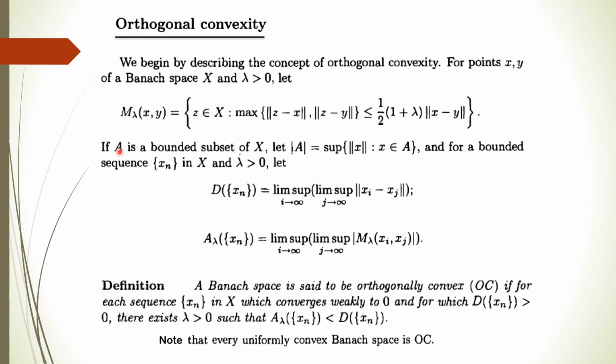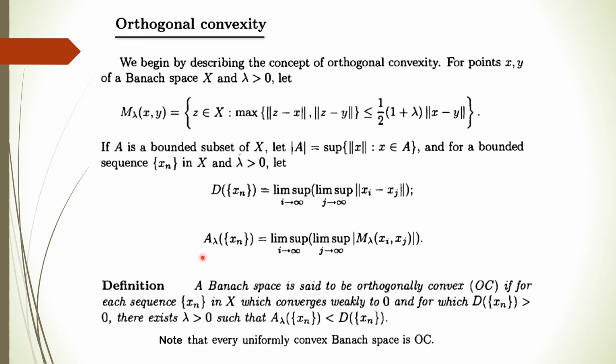Here A is a bounded subset of X, and for a bounded sequence xn in X and lambda greater than 0, let D of the sequence xn be: you find the norm of xi minus xj, and then the supremum with respect to j and then with respect to i. So the maximum value is denoted by D of this sequence xn.